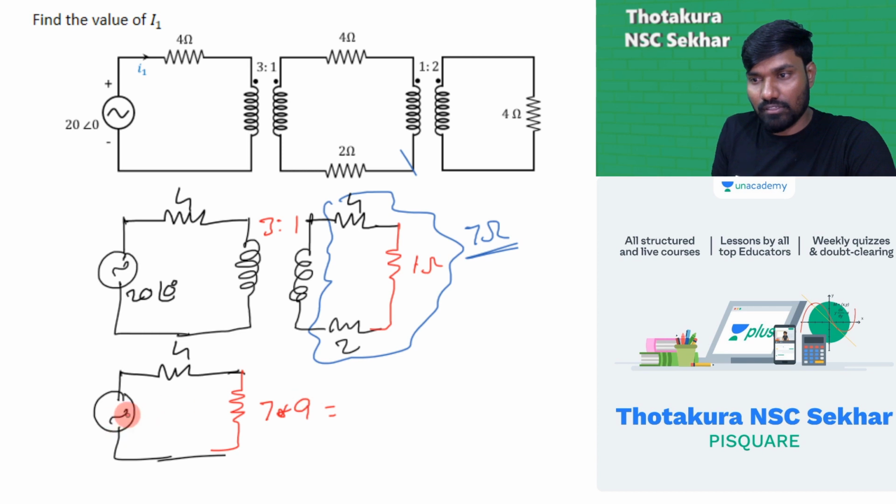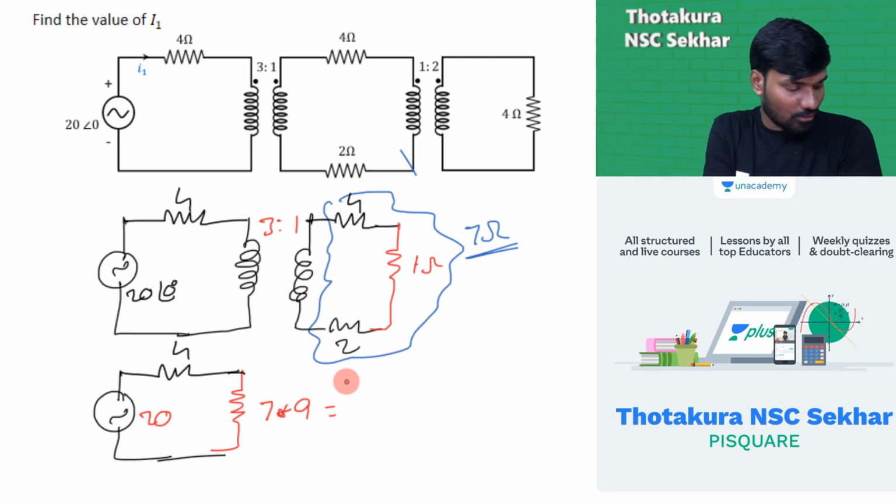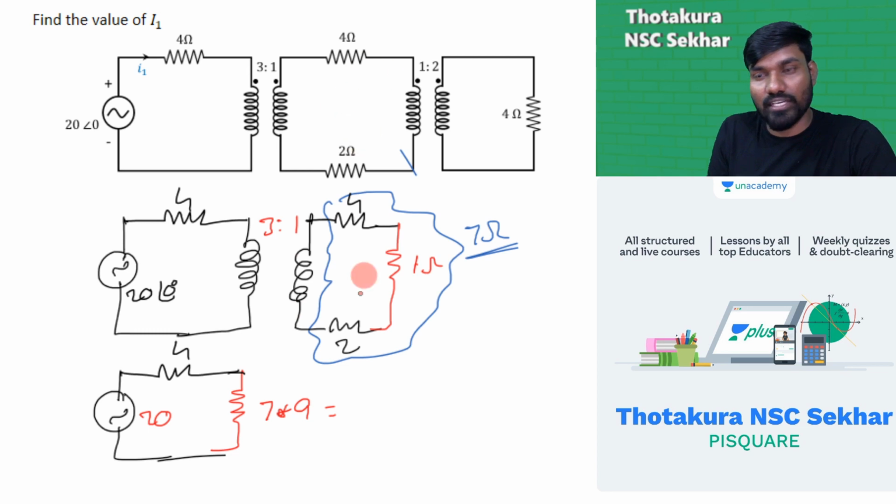67, on voltage is 20, 67, what's this? I think I've taken some value wrong. No, the process is obviously right. There is no problem with the process. Oops, that's a problem I'm facing. Anyways, let's go with this. For these numbers what we have taken, this is the right one. So nothing to worry.